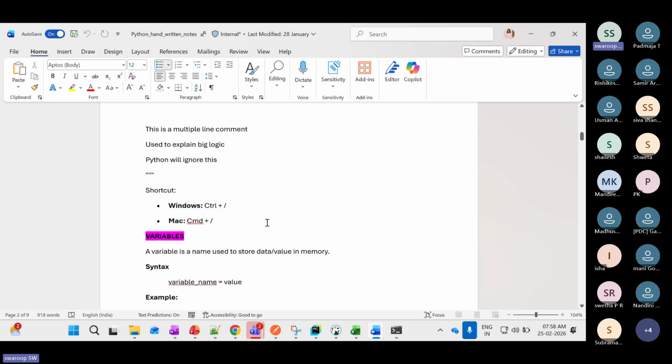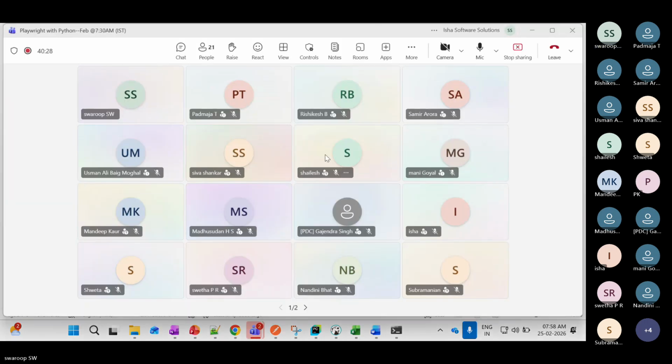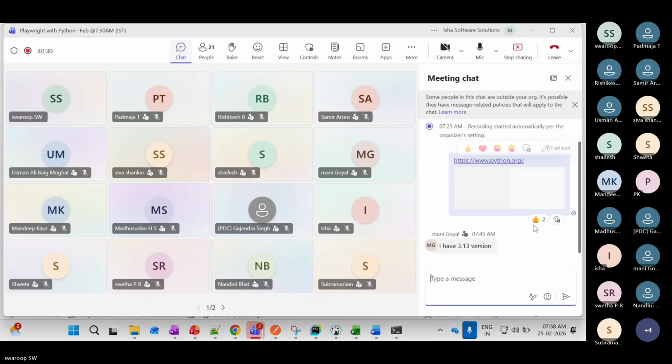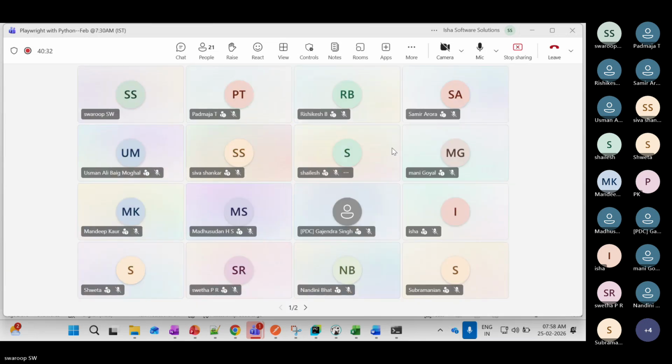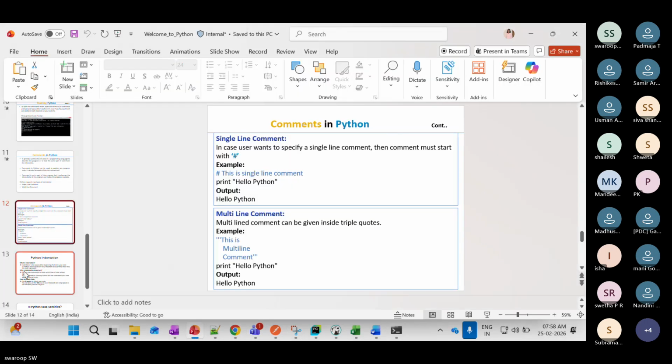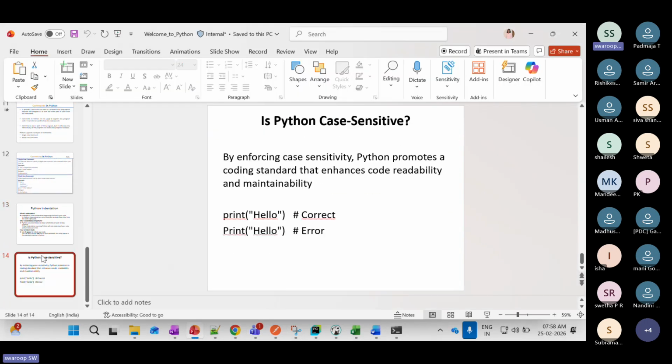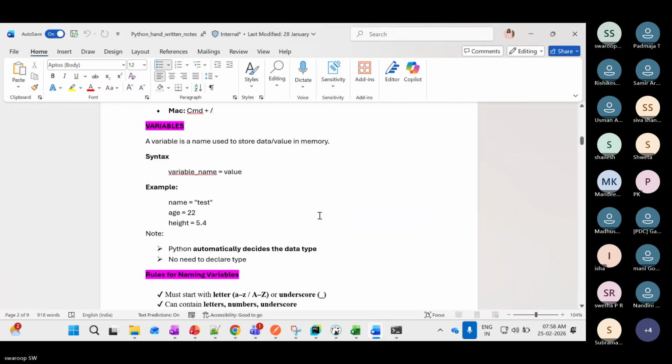Any doubts till now regarding comments? Okay, I'll move to the next. So what is indentation? What is case sensitivity? Now we will see what a variable is.